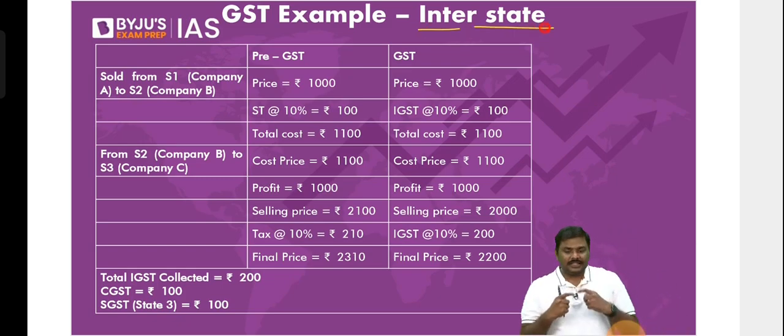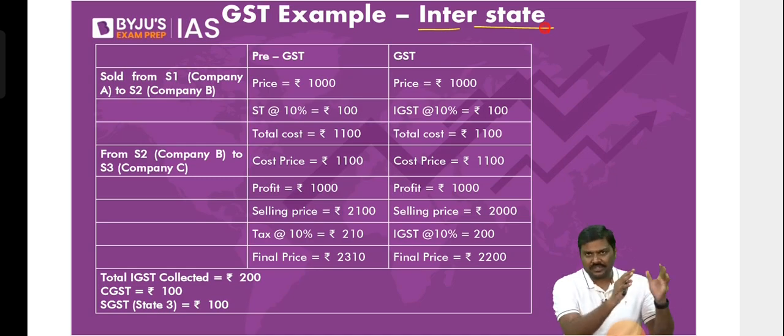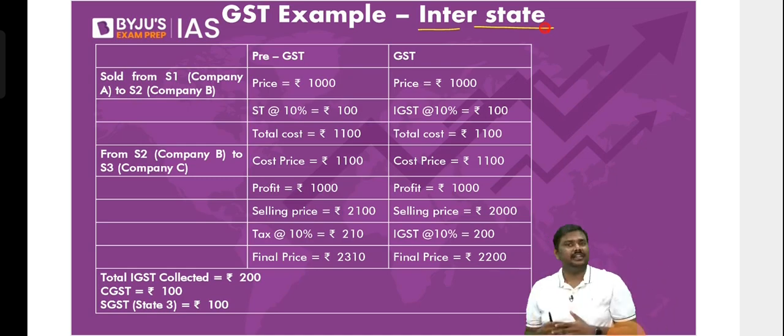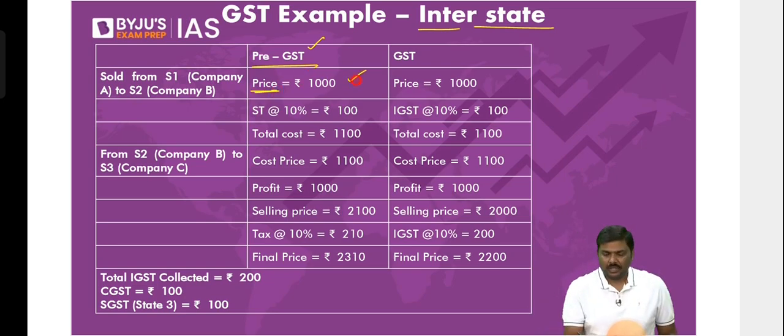Next, interstate. Now understand the logic here. Under the concept of interstate, good is produced in one state, moved across the border, sold in another state. That is interstate. What will happen in the pre-GST era? The price is 1000 rupee. Imagine it is moved from one state to another state. 100 rupee will be central sales tax. It will go to state one.